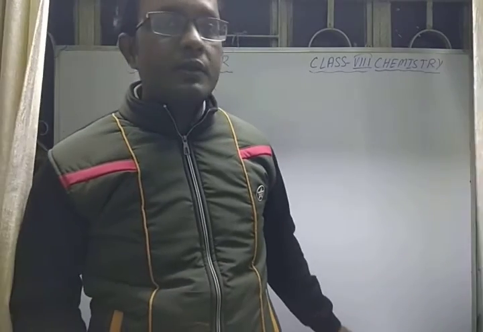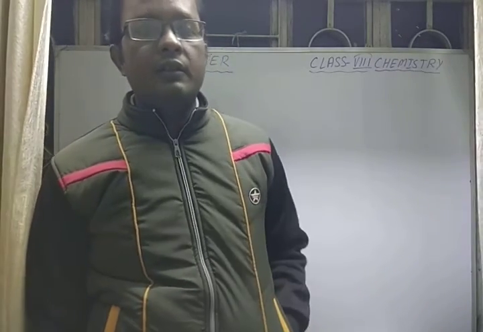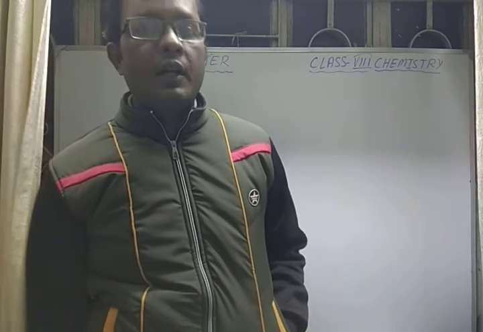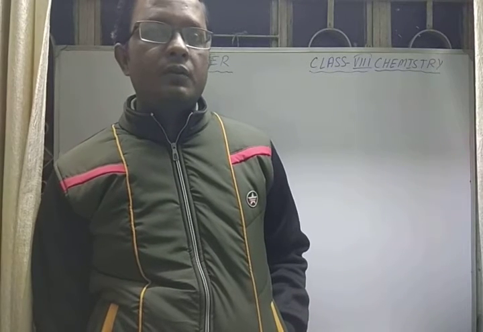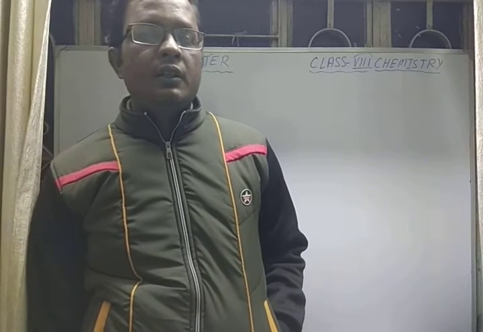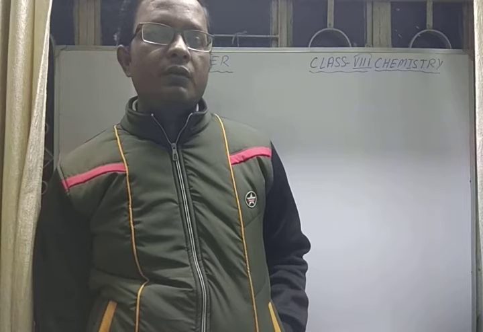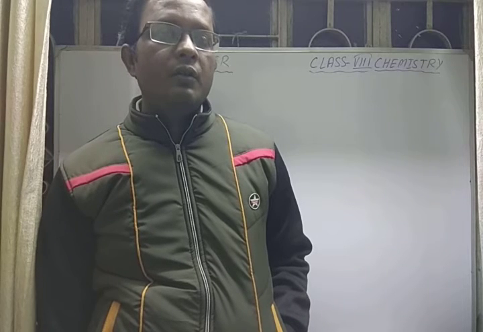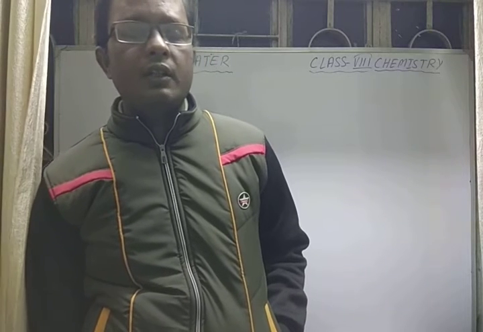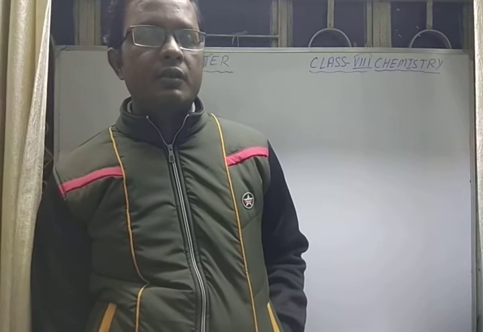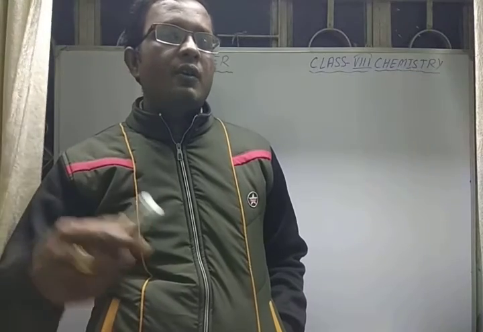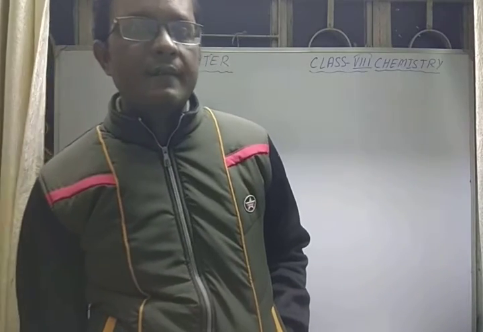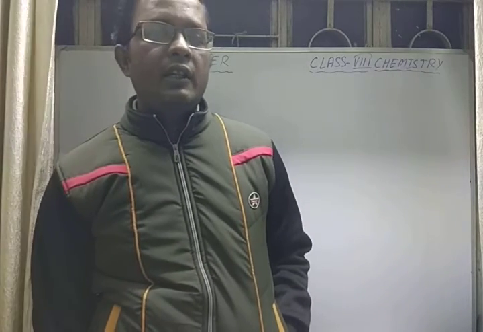As we have learned in the change of state of water, from ice to water, then water to water vapor, then when water vapor cools down it gives water again, and when water freezes it forms solids. So this whole cycle goes on in our nature also, and that is called the water cycle in nature.